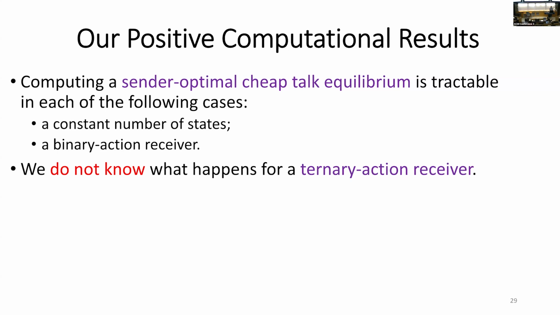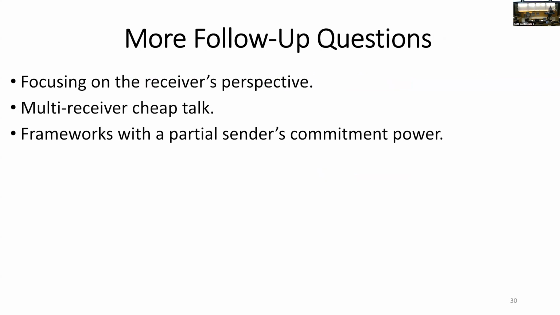And there are many interesting follow-up questions beyond what happens for a receiver with three actions or welfare maximization. For example, it's very natural also to ask what happens when we focus on receiver-optimal equilibria. Our main focus on the sender-optimal one was because our inspiration was Bayesian persuasion. We wanted to study analogous questions for cheap talk. But of course, one can also ask what happens when we try to maximize the receiver's utility. And of course, one can add multiple receivers to the setting and ask what happens there.